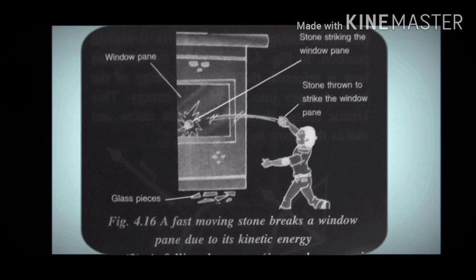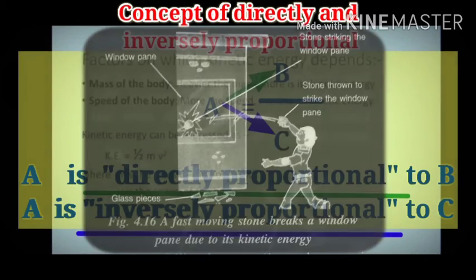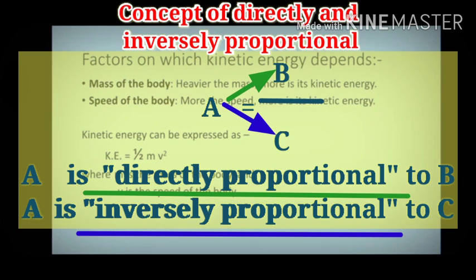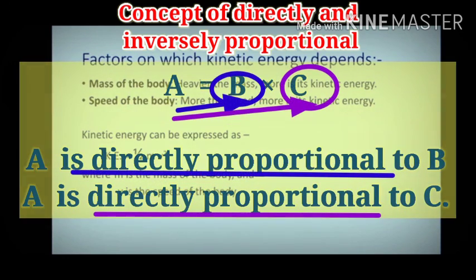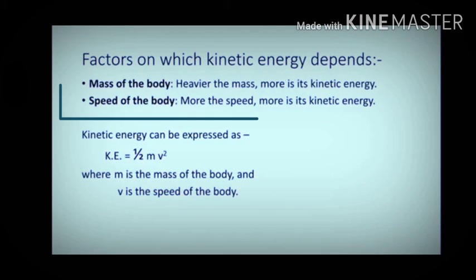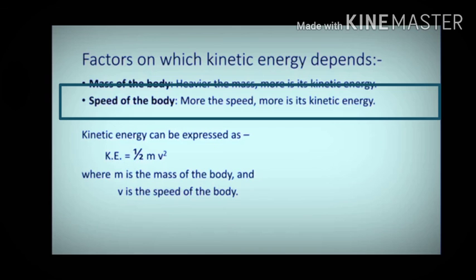For example, in this diagram, the boy is throwing a stone at the window pane. This stone would create a huge loss if the stone were of higher mass, because then it will have greater kinetic energy. Second factor is the speed of the body.